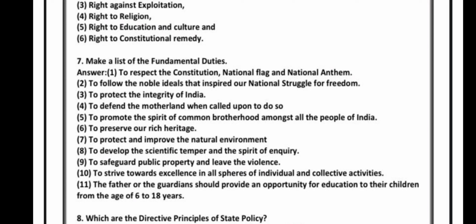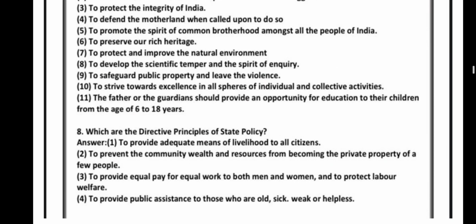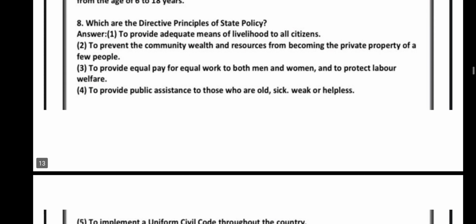The father or the guardians should provide an opportunity for education to their children from the age of 6 to 18 years. So these are the fundamental duties. Which are the directive principles of state policy? See, to provide adequate means of livelihood to all citizens. So all citizens should get proper food, clothing and shelter. So these are the livelihood. So it should be provided to all the citizens.